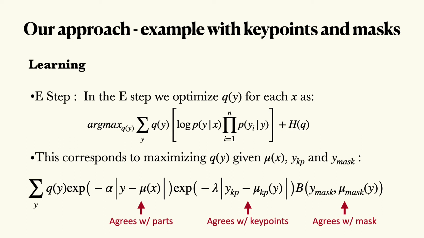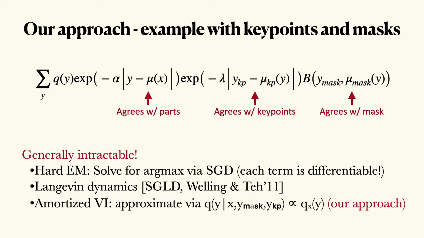In the E step, we maximize Qy, which is the distribution of the latent y, given known relations of part given image and the coarse labels. For solving the EM, methods like hard EM and Langevin dynamics will require a lot of gradient iterations and can get stuck in a local minima since y is very high dimensional. Instead, we use an amortized approach where we use a deep network to learn the dependencies between labeling styles.